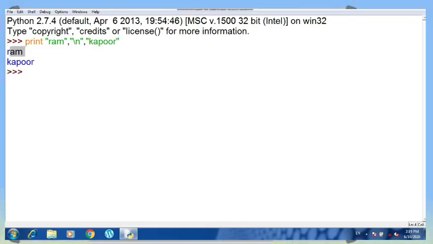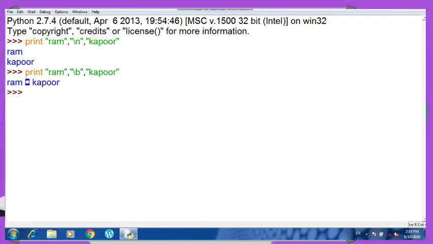Now you can see that Ram is printed, after that a new line is given by the interpreter, and then Kapoor is printed. So this is how an escape sequence works. Let us see one more: print Ram. One more escape sequence we have is \b, which is for backspace. If the interpreter is not able to perform it, it is going to print the symbol of the key present on the keyboard. So for backspace, let's see what happens. You can see that a symbol of backspace is printed here.